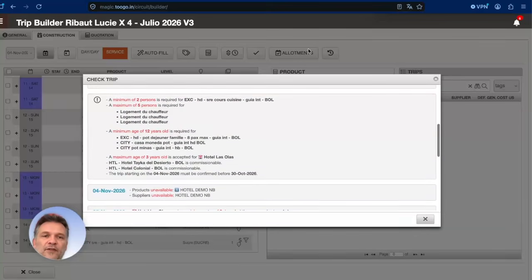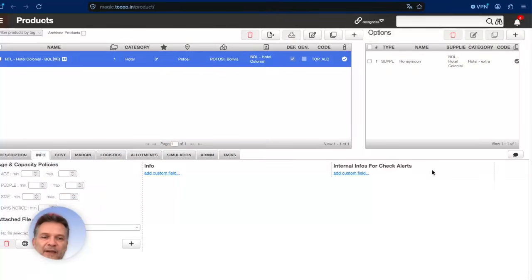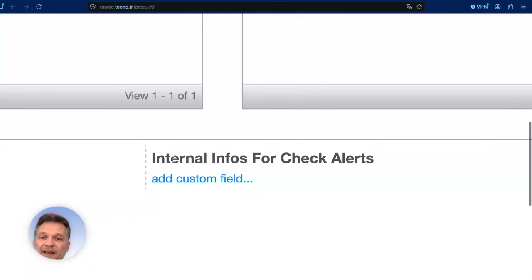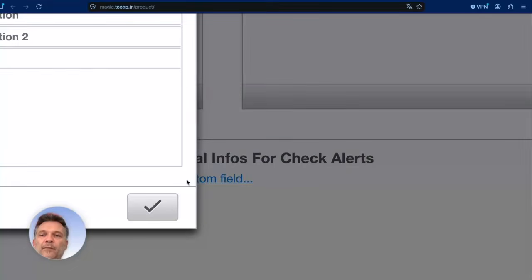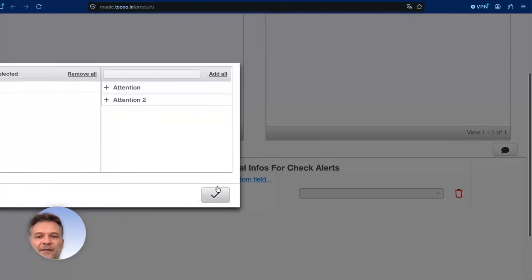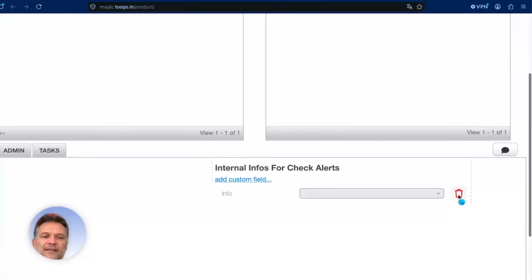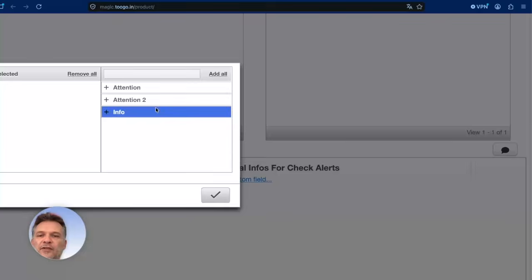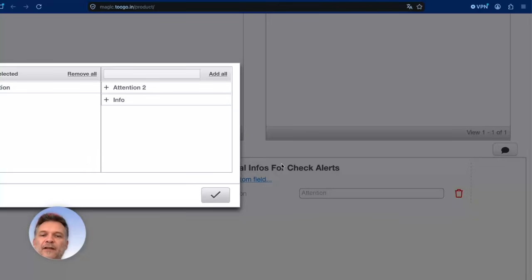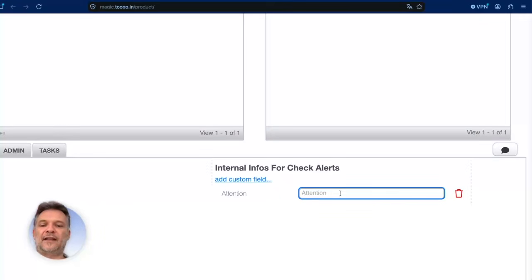So it's a good thing to use, but I will go back to my check alert here. On your right, you will be able to add a custom field, info, for example. Oh no, let's take another one. So custom field, you will be able to go directly to a custom field and say this is another test.